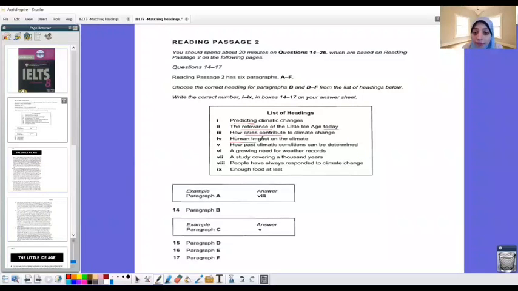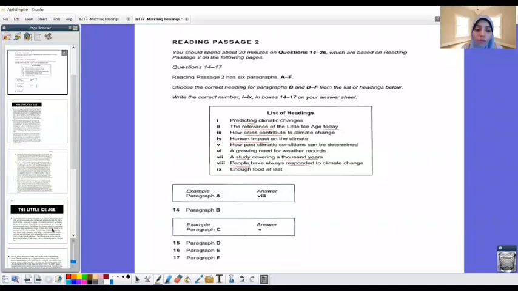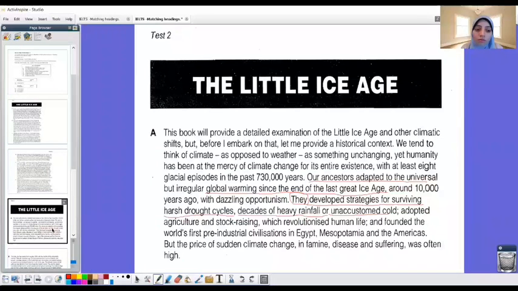The fourth one, we have human impact. Again, here I have a study covering 1,000 years. For number 8, we have people have always responded to climate change. So again, I'm talking here about how did people respond to the climate change. The last one, I have enough food at last. Okay, so we take a minute or two to read the headings carefully and underline the keywords in these headings. Then we go to the paragraphs and we will read them paragraph by paragraph.